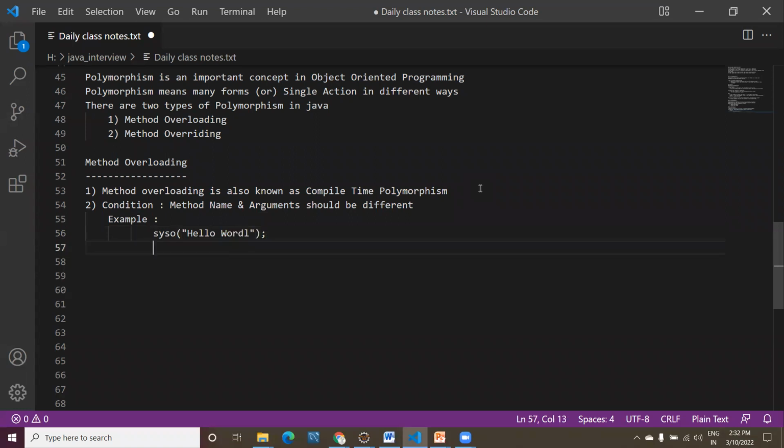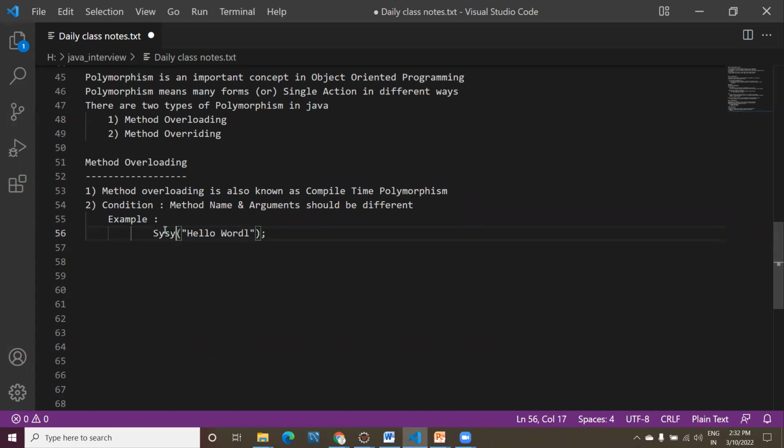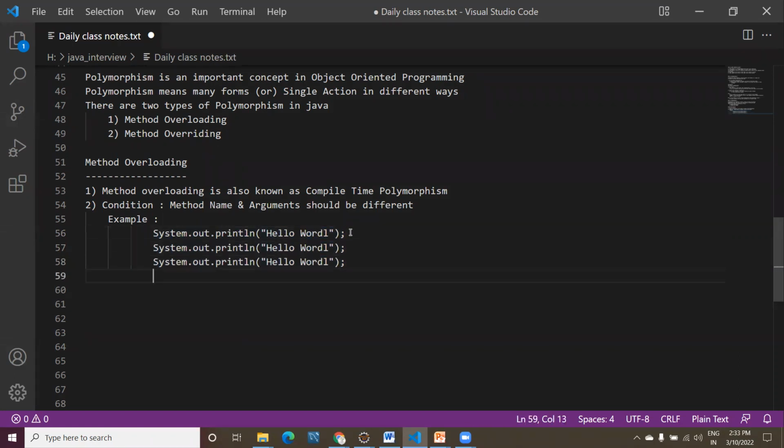Suppose if I ask you to, okay, let me copy this. I'm not writing the complete statement, that's fine. Let me write this so that you will get a better idea. System.out.println. See, now you are printing hello world. Now let me copy and paste it here, guys.